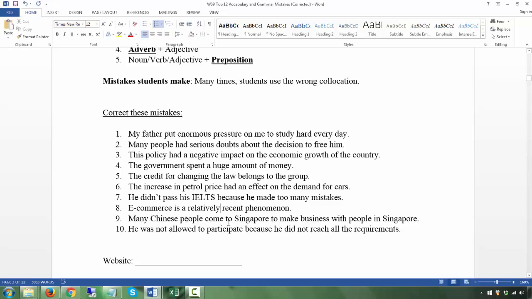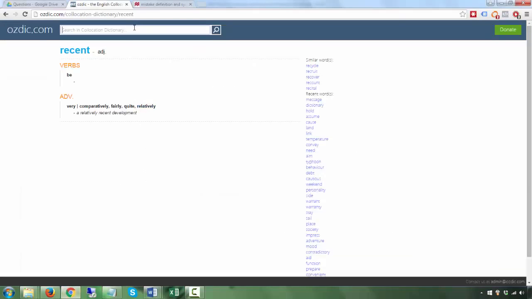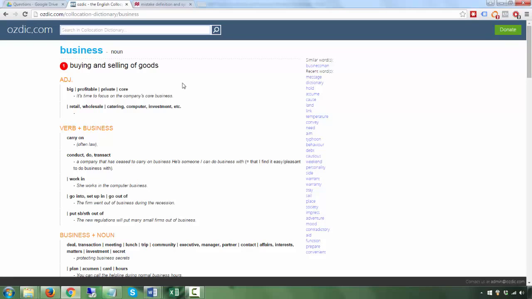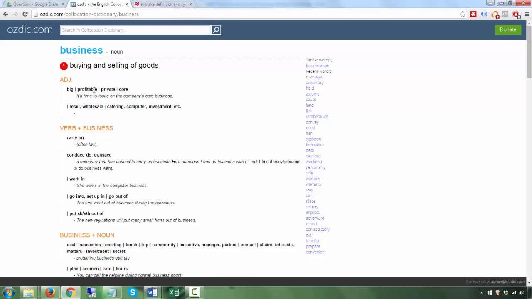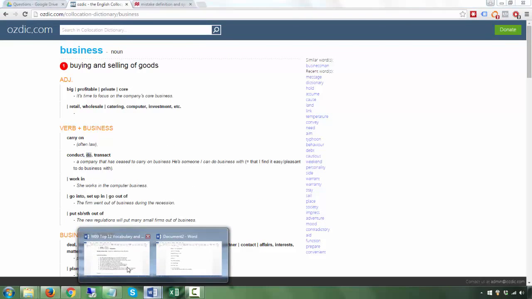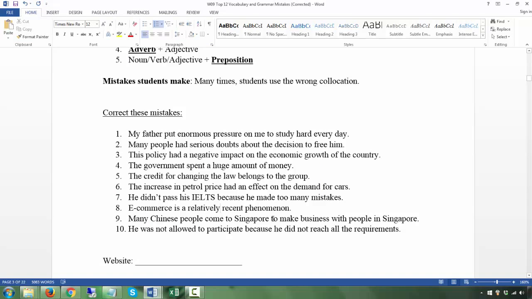Many Chinese people come to Singapore to make business. Do you make business? Now, business, there are many different meanings. Okay, so if you go down, there are many different meanings. But here, buying or selling of goods, to do business. Okay, to do business. You do business with someone.